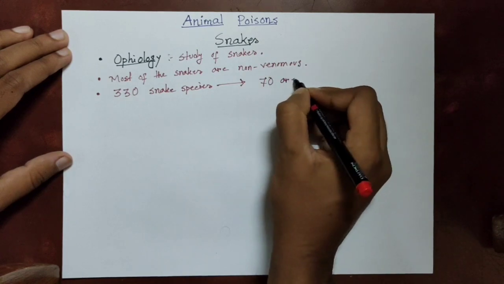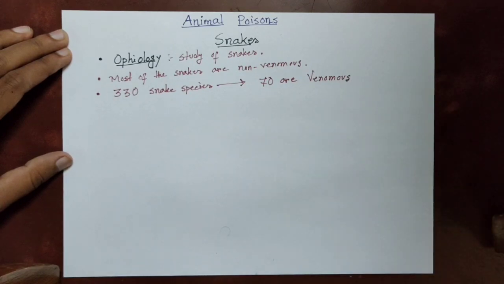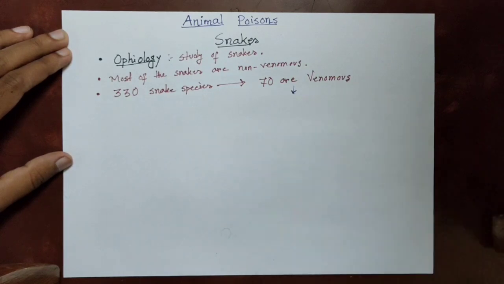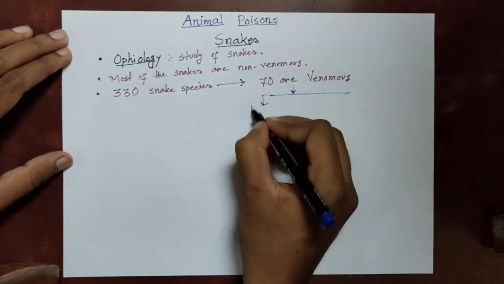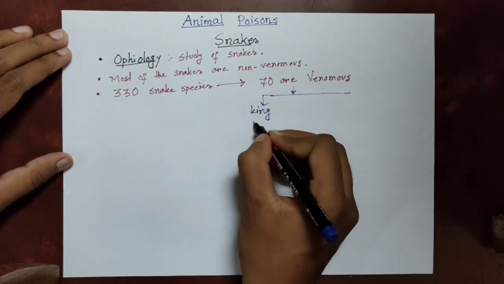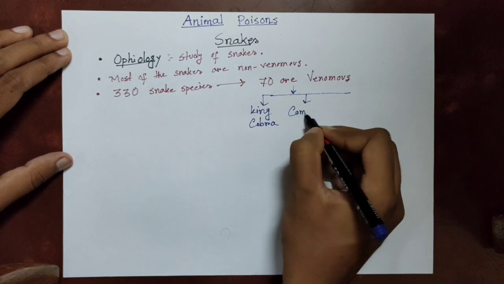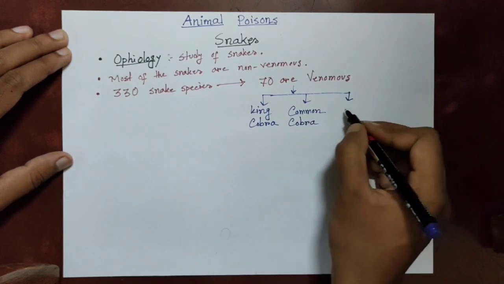Those are venomous. So the list of the most common venomous snakes in India: number one is the king cobra. King cobra is very large, around 4 meters long. Then the common cobra, which is about 1 meter long with a spectacle mark on the head.